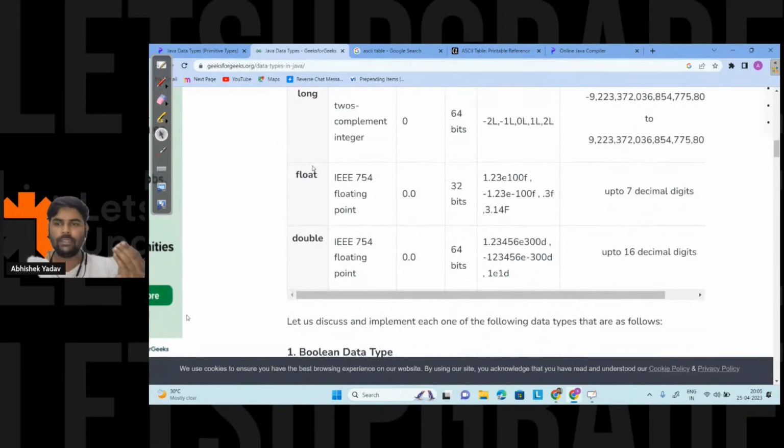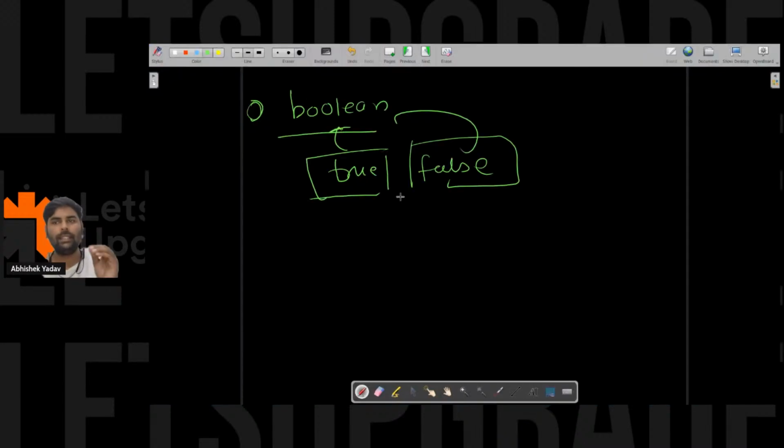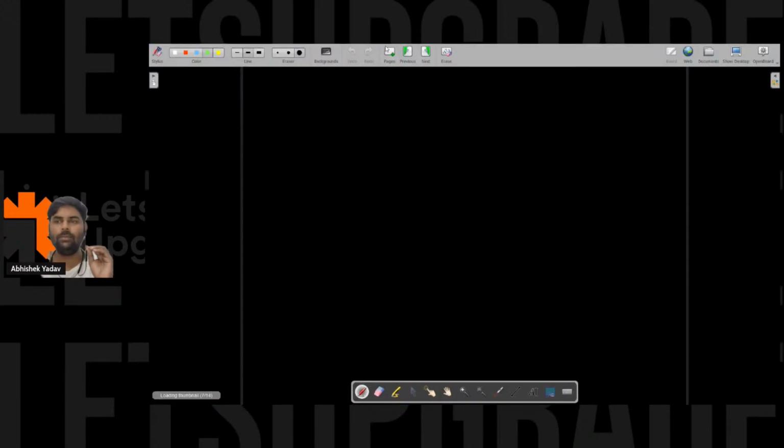After that you can see float and double, and we have discussed all of that. Here you can see up to 7 decimal digits, and here up to 16 decimal digits. So this is about the data types. Now let's move to the next section, that is control statements.